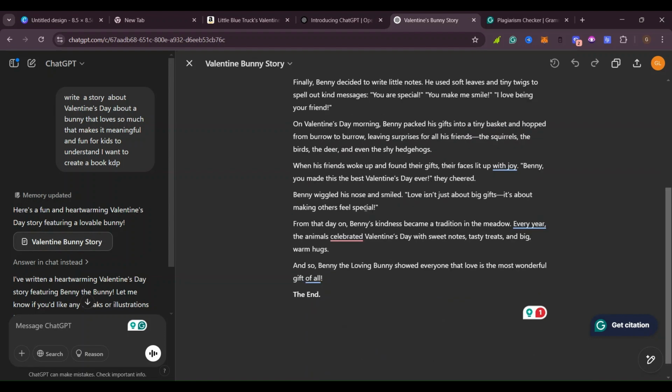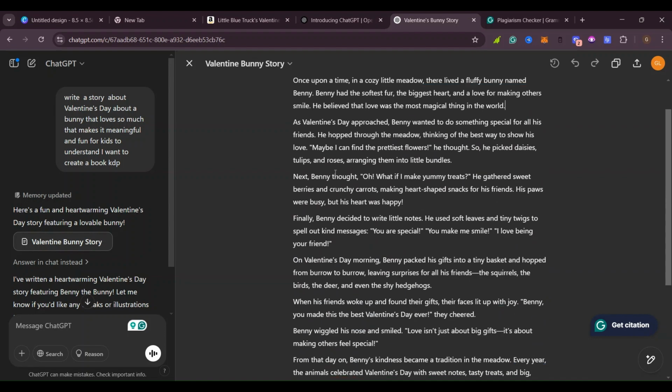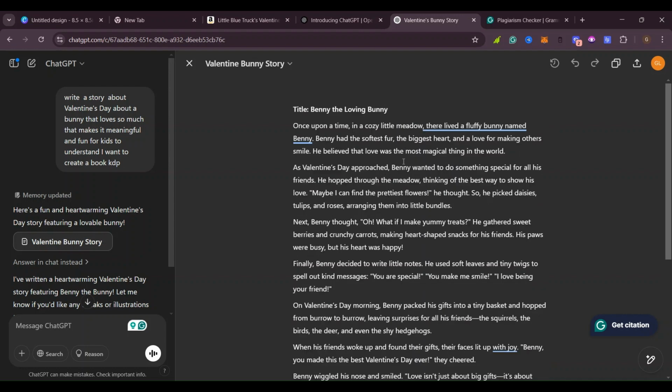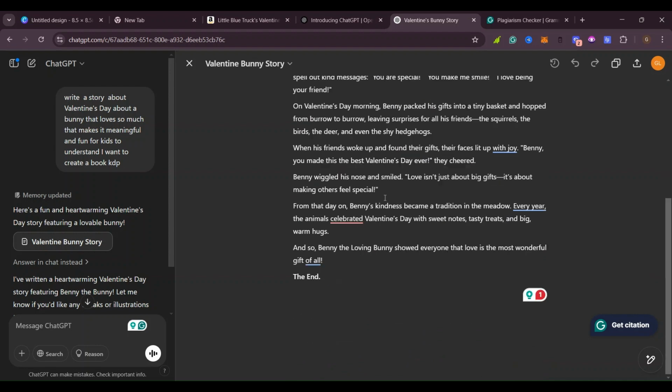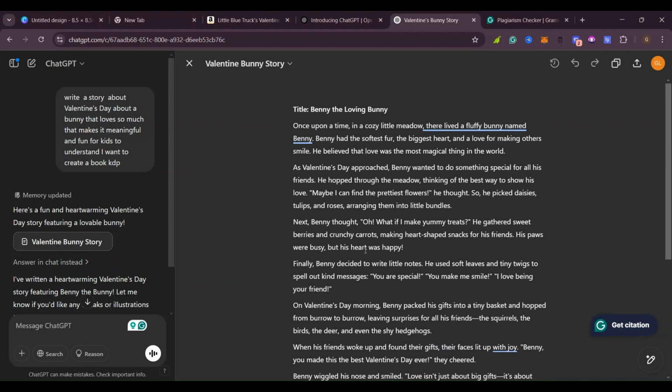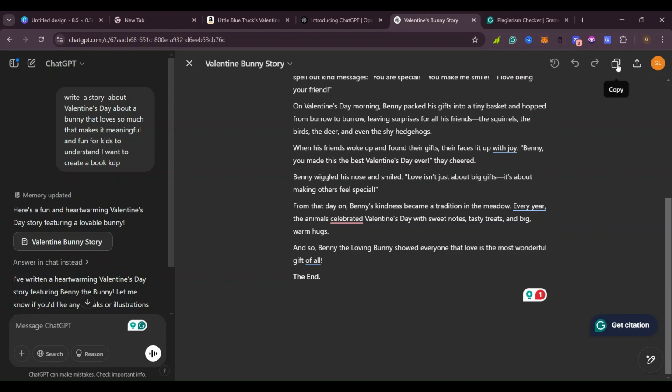Yes. So I'm going to copy this, and after copying, I'm going to paste it on Google Docs. So that from Google Docs, we'll be taking our story step by step and putting it in the book so that our book can form. And in there, I can also go ahead and check through what ChatGPT has given me, any spelling mistakes and things like that. So this is our story. The title is Benny the Loving Bunny. Yes, so this is our book, and this is how it looks. So I'll come and click here, copy.